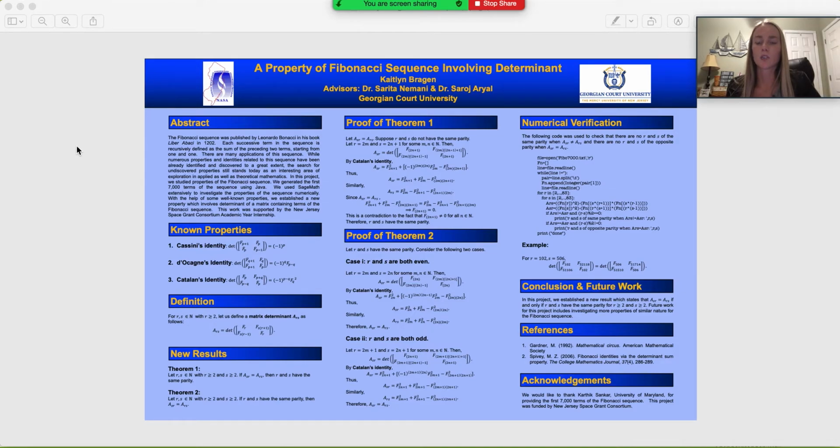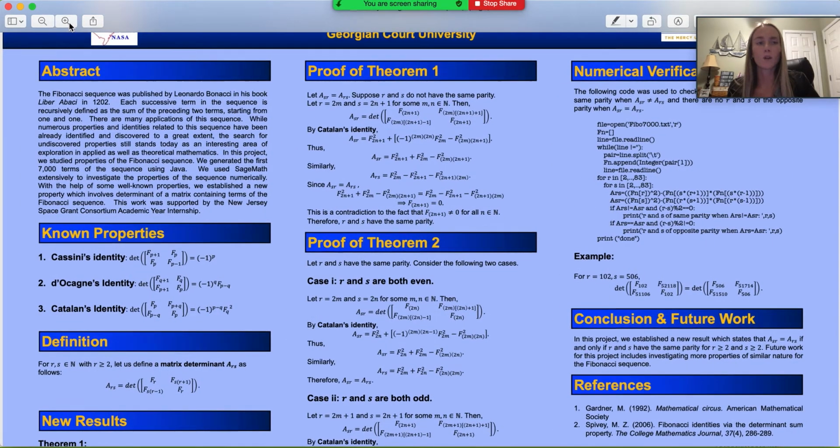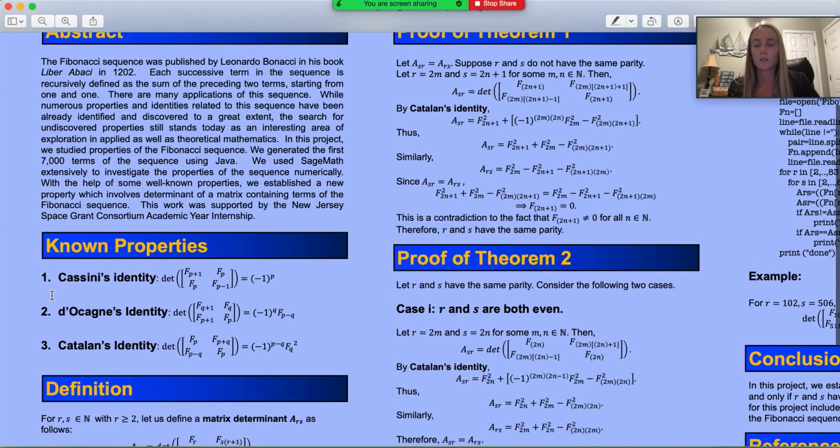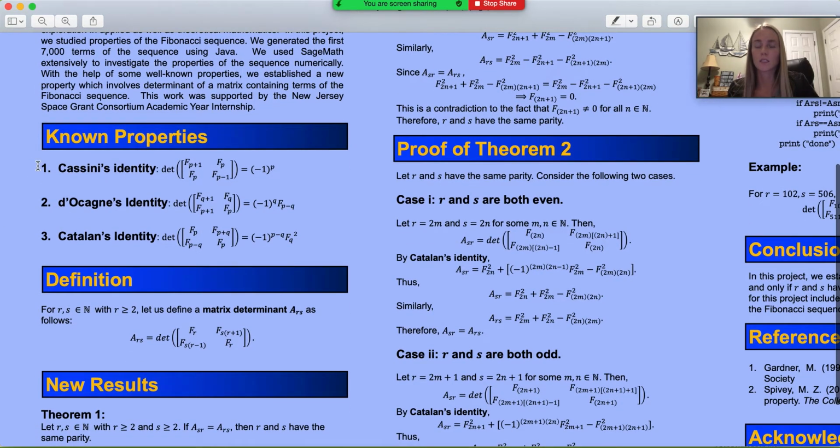We then used SageMath to extensively investigate the properties of the sequence numerically. With the help of some well-known properties, we established a new property which involves the determinant of a matrix containing terms of the Fibonacci sequence. The three well-known properties which we studied are Cassini's identity, d'Ocagne's identity, and Catalan's identity.